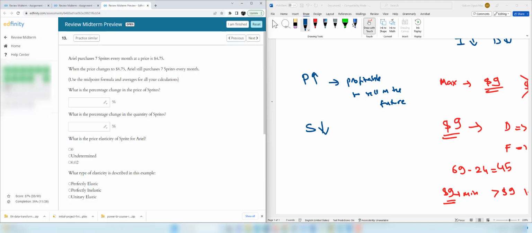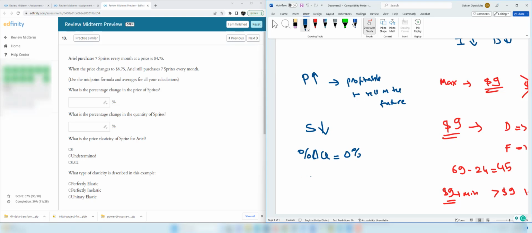In this question, we are going to find out elasticity. So Ariel purchases 7 Sprites every month at a price of $4.75. When the price changes to $8.75, Ariel still purchases 7 Sprites. So the quantity demanded doesn't change. Percentage change in quantity demanded is 0%.